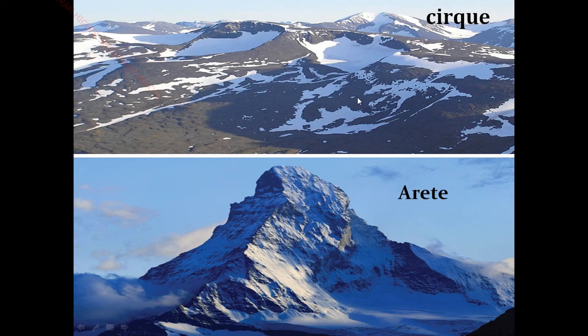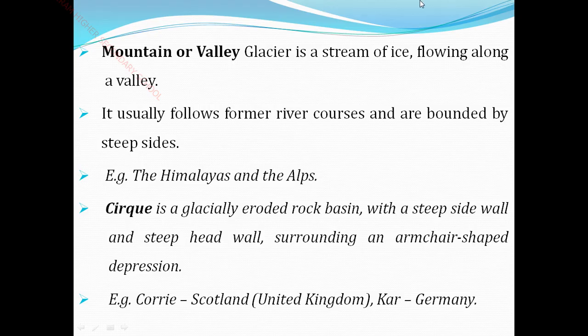So it is surrounded by armchair-shaped depressions. Depression means it gets compressed. For example, in the United Kingdom you see Corrie in Scotland, and in Germany the Kar. Very important one mark question: in Germany, Kar is the cirque